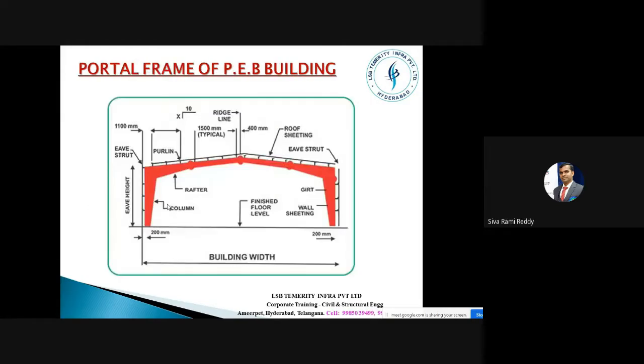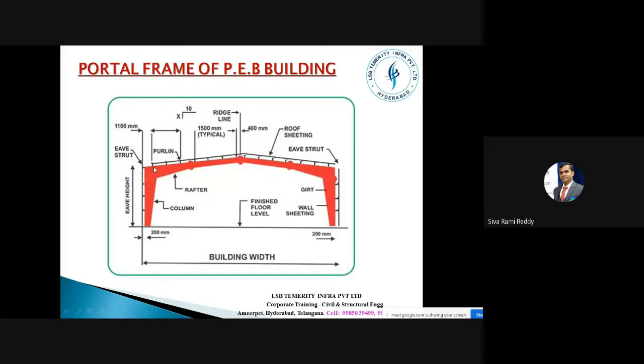So now this is a cross section of one profile. This is what is called portal frame. This one is called a portal frame, and we know this is the roof sheeting, and this is eave strut, and this is what is called purlin. This is purlin to purlin, and there is a spacing.